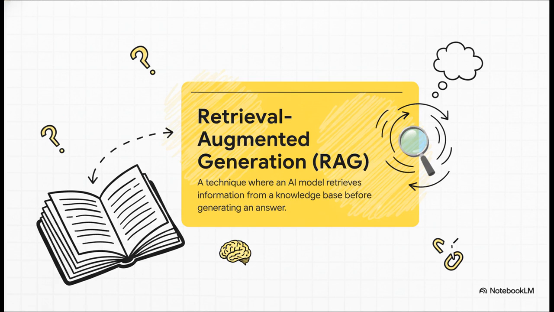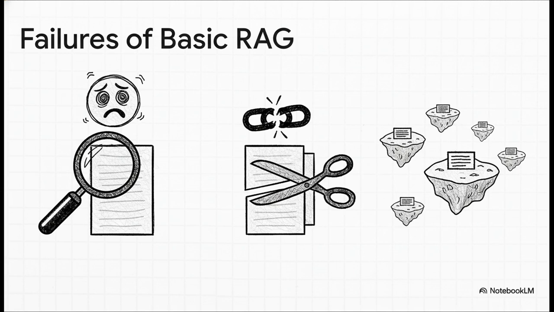And that's great. It makes the answers way more factual. But it's definitely got some flaws. So why does this basic RAG so often fall flat? Well, for one, it might pull up totally irrelevant results because it just doesn't get the nuance of your question. But a huge problem is that it splits documents into these little chunks, and if that split happens right in the middle of a sentence, all the meaning is just gone. It basically treats every little piece of information like it's on an island, completely cut off from the bigger picture.